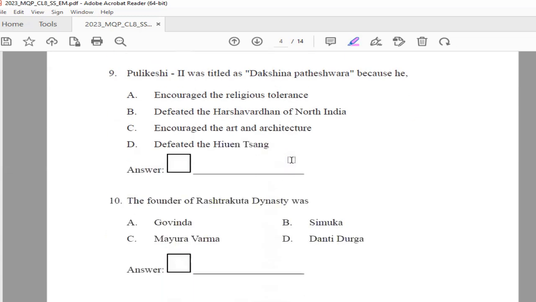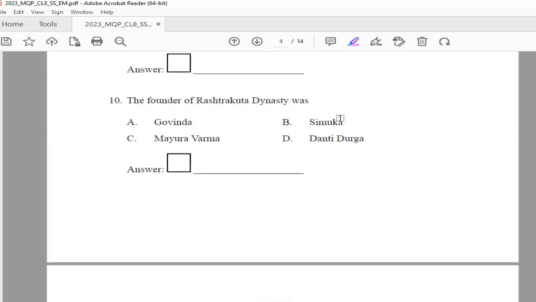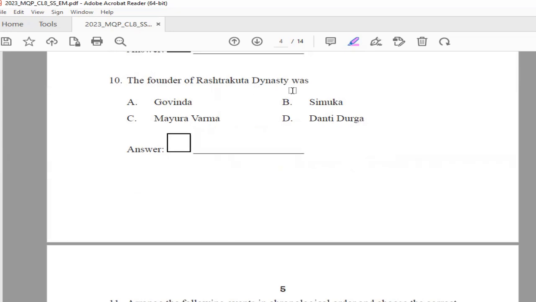Next, Pulakeshi II was titled as Dakshinapateshwara because he encouraged the religious tolerance, defeated the Harshavardhana of North India, encouraged the art and architecture, or defeated the Huansang. The right option is option B, defeated the Harshavardhan of North India. Next, the founder of Rashtrakuta dynasty was Govinda, Simukha, Mayura Varma, or Danti Durga? Answer is option D, Danti Durga.